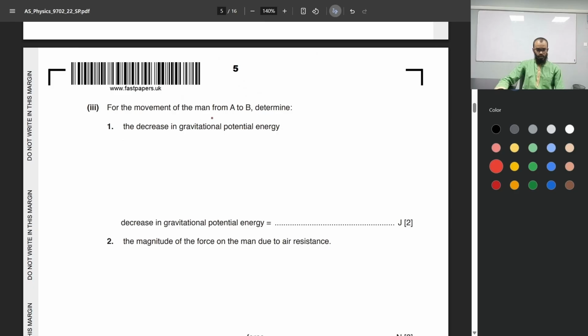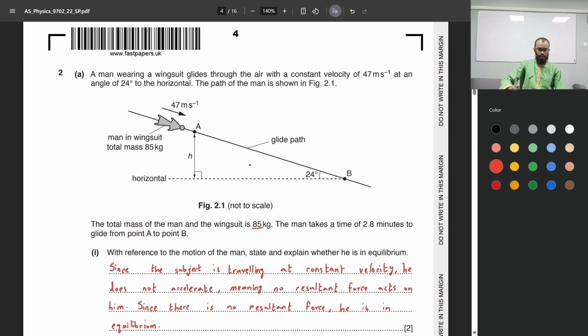For the movement of the man from A to B, determine the decrease in gravitational potential energy. Okay, so the man goes from A to B and the height decreases by h. Gravitational potential energy is mass times gravitational acceleration times change in height. We already know the mass, 85 kg, and we know gravitational acceleration, so we need to find how much the height changes. The distance from A to B is unknown, but we know the velocity of this man, at an angle of 24 degrees.